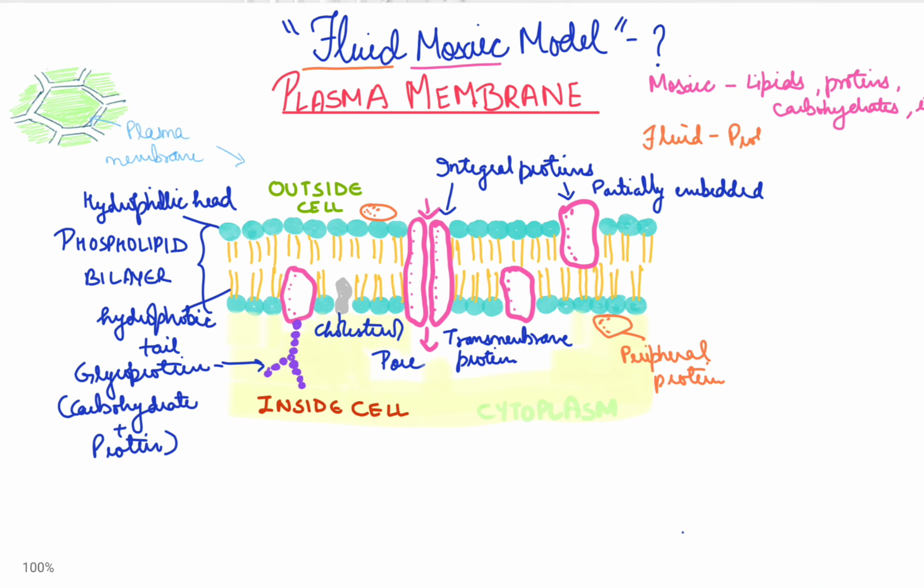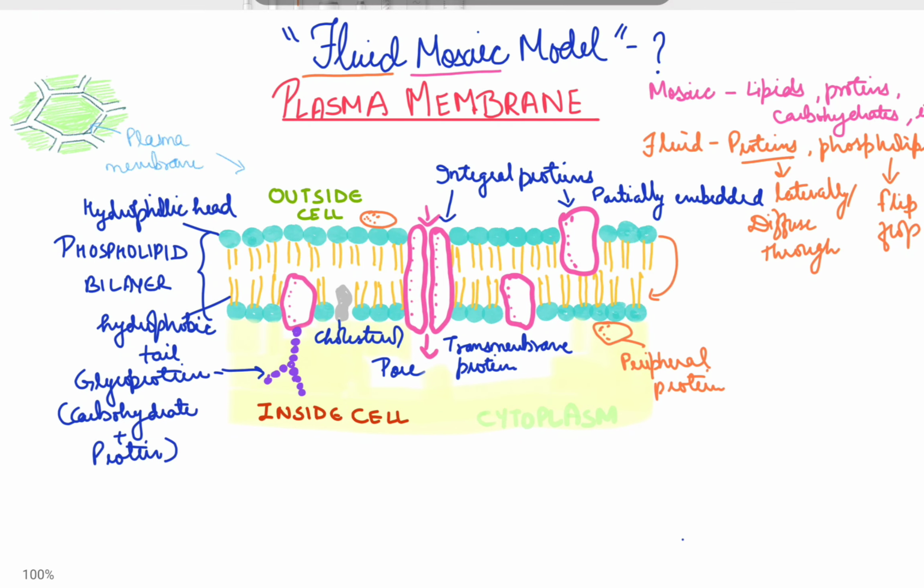And it is called fluid because the lipids and the proteins in the plasma membrane are free to move across the membrane. For example, the proteins can move freely or diffuse, and the phospholipids can flip on the same side, or they can flip-flop by interchanging position on the other side of the membrane with the help of the enzymes flippase and floppase. So the plasma membrane is called a fluid mosaic. So this was all about the fluid mosaic model of the plasma membrane.